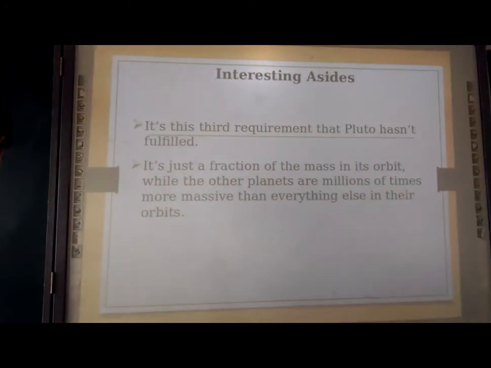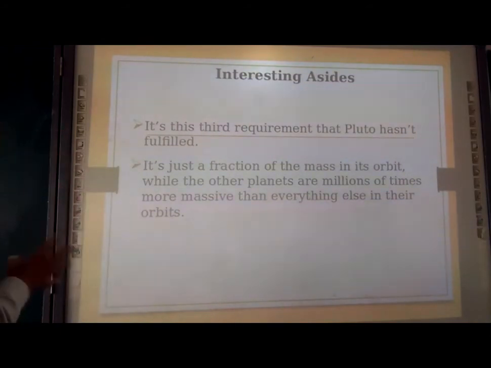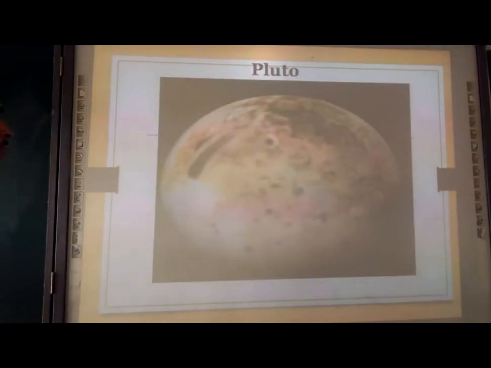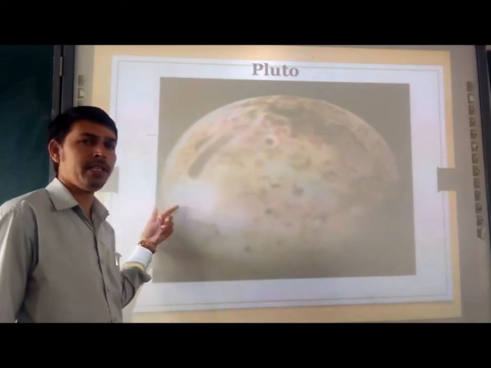Next, you have seen that to qualify as a planet, Pluto is not fulfilling the particular requirement. That's why Pluto is called a dwarf planet. Now see, this is Pluto. This is the image of Pluto I placed for you.